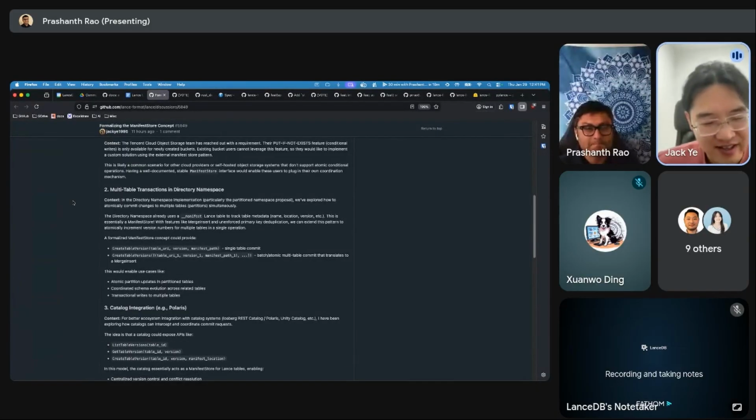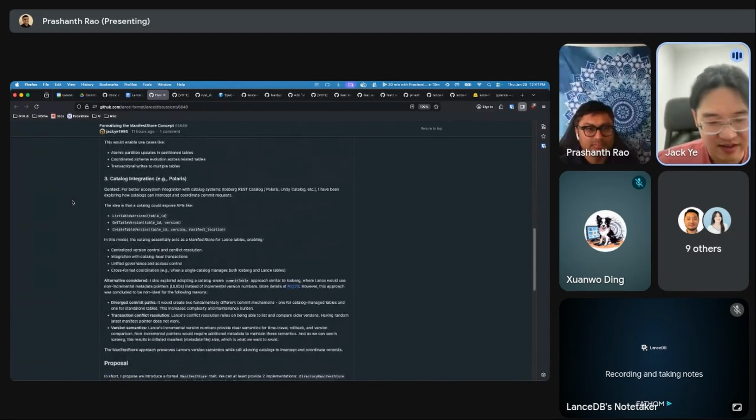And the third one is a recent discussion with Polaris. One key difference today between formats like Iceberg versus Delta, Hudi, and Lance is that Iceberg commits always go through the catalog, while the other ones directly go to storage, because storage ensures atomicity.